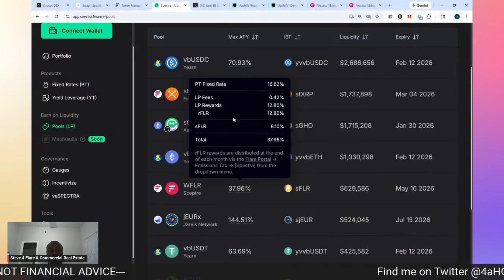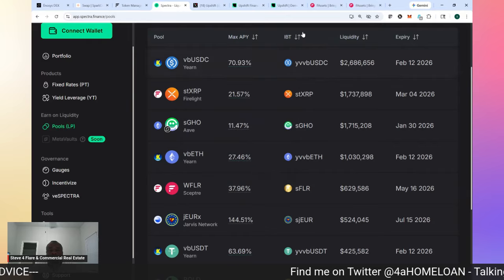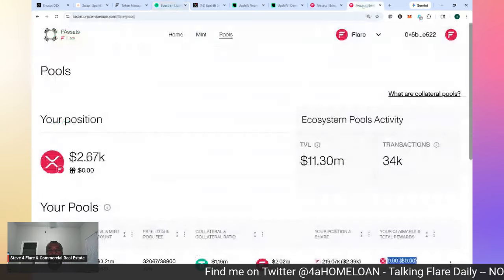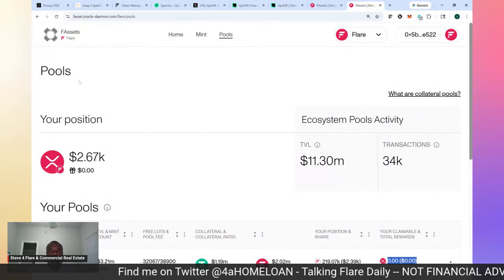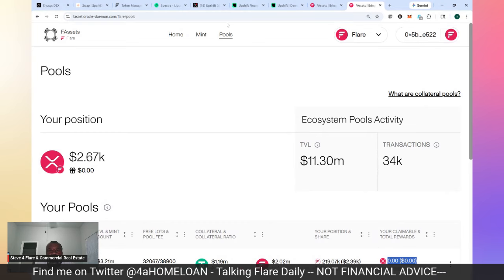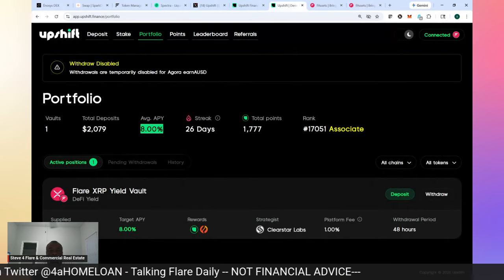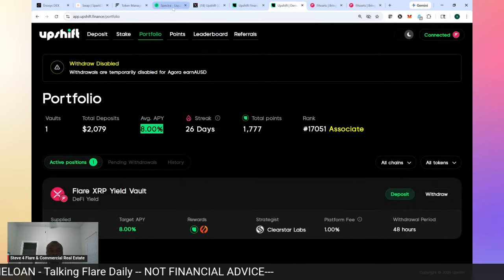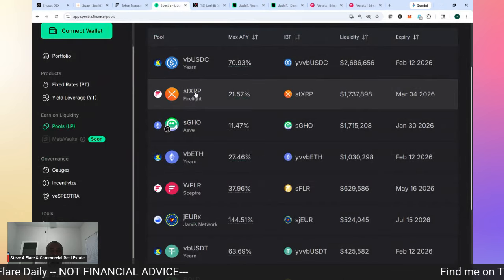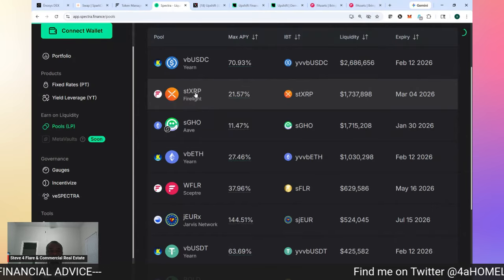I can get those RFLR tokens because I have Flare tokens and I use those in protocols like FAssets. I'm earning FXRP. I take the FXRP and I can put it in Upshift and earn 8%, or I can come over here to Spectra and I can use it here under the XRP.